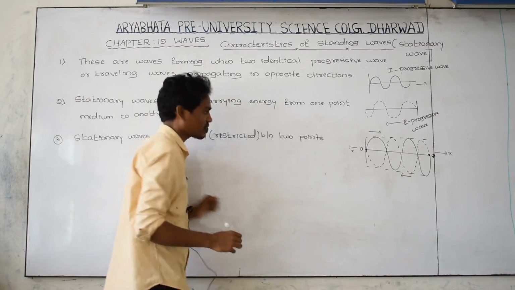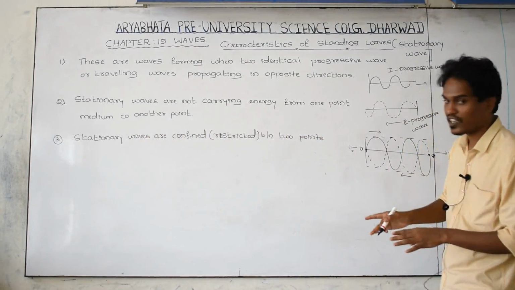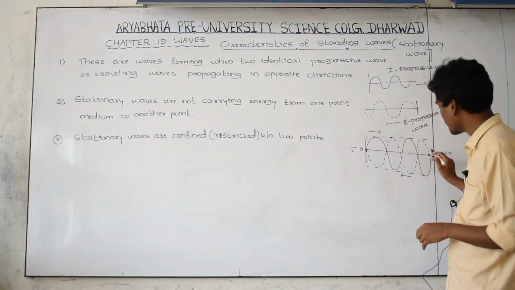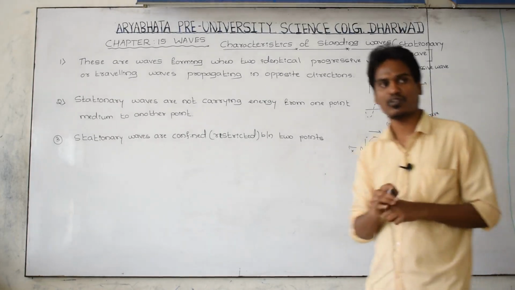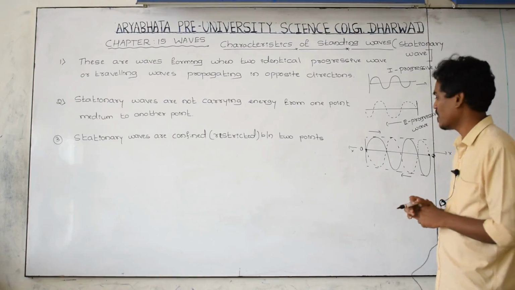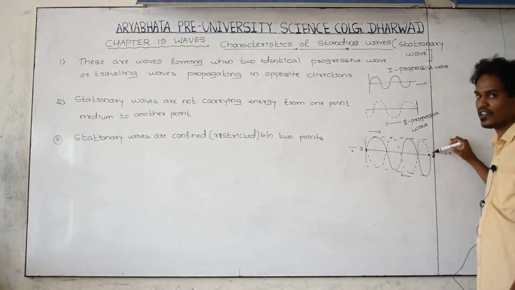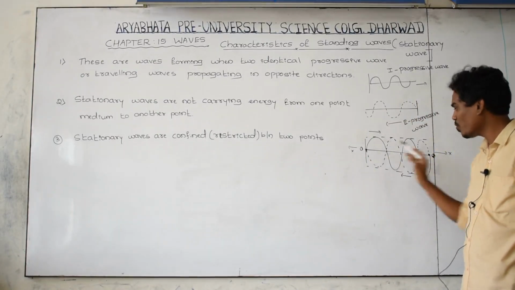It means this stationary wave is confined or stored between this point and this point. Here there is no wave and here there is no wave. The wave exists only between this point and this point, between two fixed points.